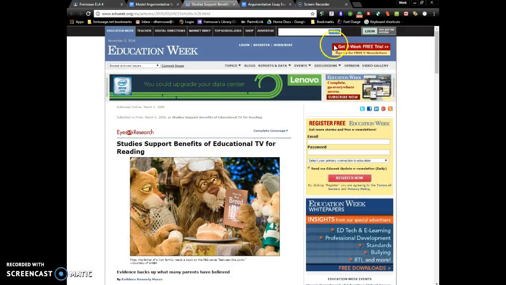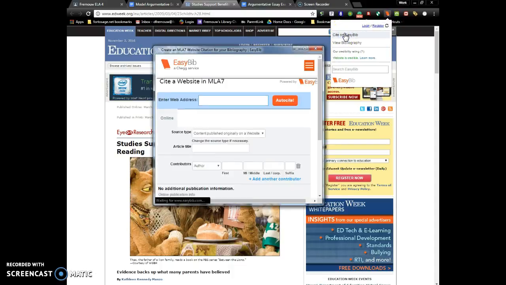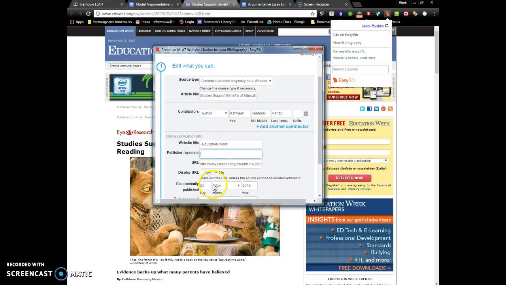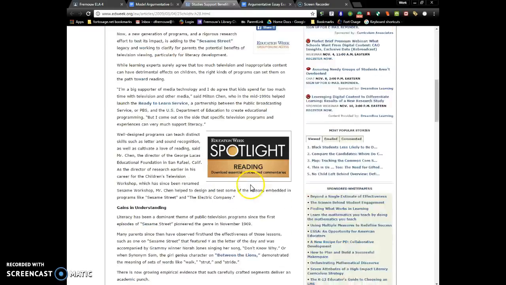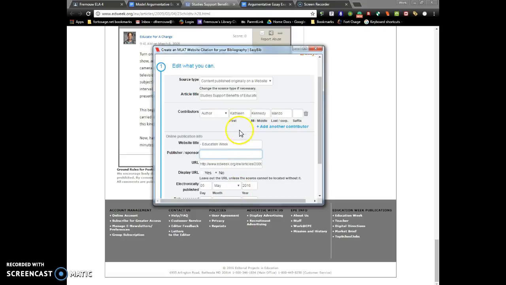Once we get to the page, we're going to click on the orange book and then Cite on EasyBib. EasyBib will pull up all of the information it can possibly get for you. You just need to check for accuracy and fill in anything that's missing. For example, this is missing the publisher and sponsor, which is usually either at the top or the bottom of the page. At the top of the page we have Education Week. At the bottom of the page we have Editorial Projects in Education, and that will be our publisher or sponsor, so we'll type that into the box.